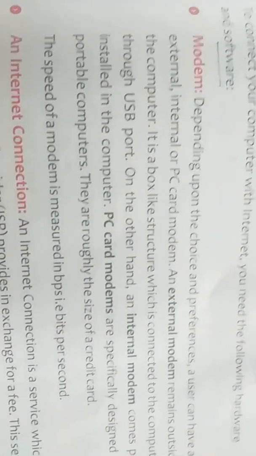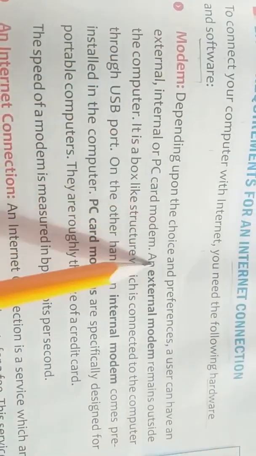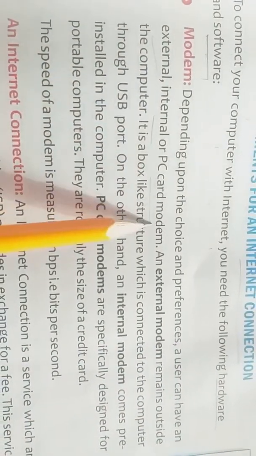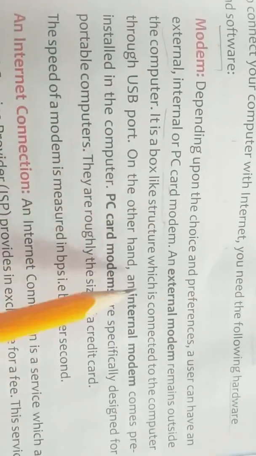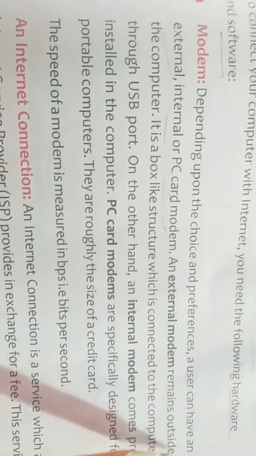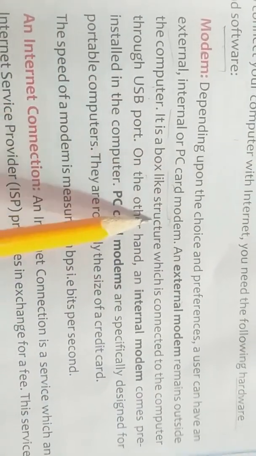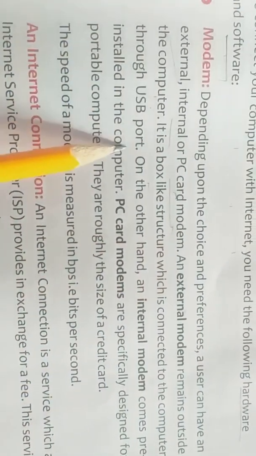So first one is modem. Depending upon the choice and preferences, a user can have an external, internal or PC card modem. There are three types of modems that we can use: external, internal and PC card modem. So what is the external modem? It remains outside the computer. Yes, we attach it outside. It is a box like structure which is connected to the computer through USB port.